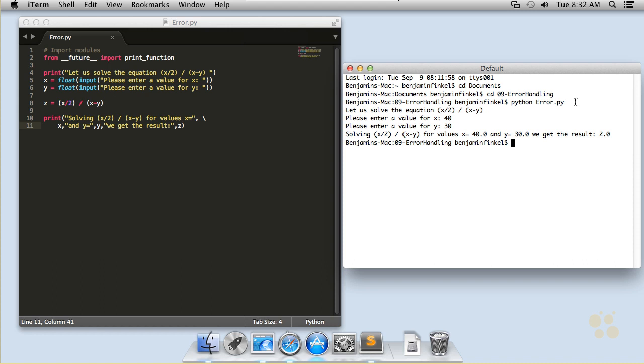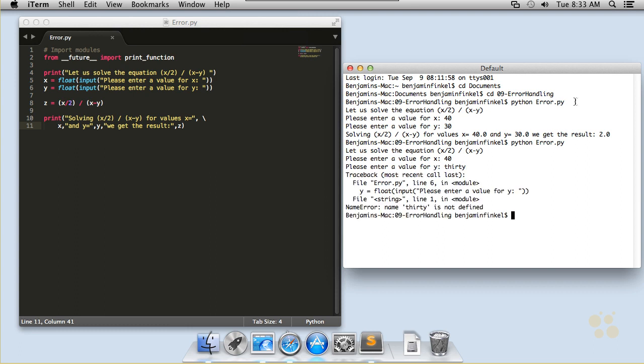All right. So what's the problem with this program? Well, I can break it pretty easily. Imagine the things that I, as a user who doesn't know how the program really works, doesn't know how it's supposed to be used, might do. I might come along here and I might say, you know what, 40 and 30. Whoa, what happened here?